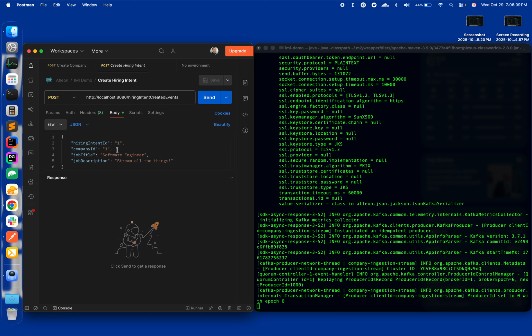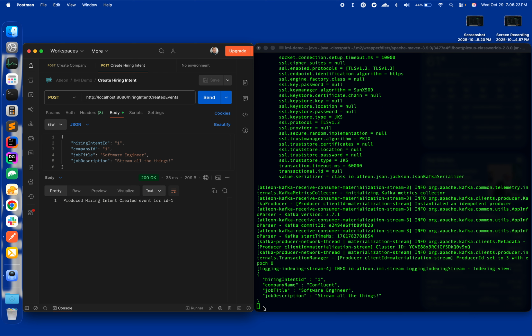In our case, we will create a hiring intent with the ID of 1 and referencing the same company ID for the Confluent company we created earlier. The job title will be software engineer, and the description will be to stream all the things. What we see on the right-hand side is our application indexed a view for the hiring intent that we just created. It contains information from both the hiring intent and the company, including the company name and the job title and the job description.